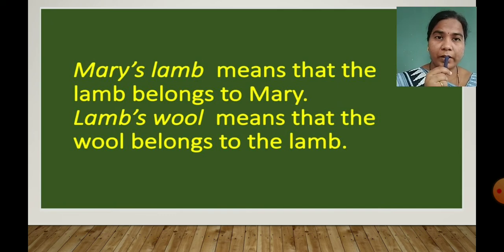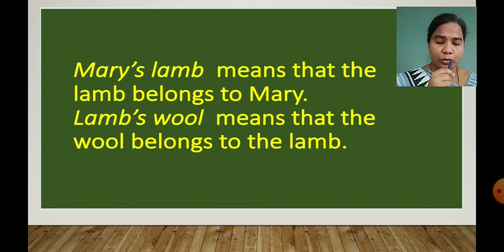Whose lamb? So we get the answer Mary. Okay. Lamb's wool. It means whose property is this wool? Lamb's. Okay. So lamb's wool. It means whose wool? Lamb's. Lamb's wool means that the wool belongs to the lamb.